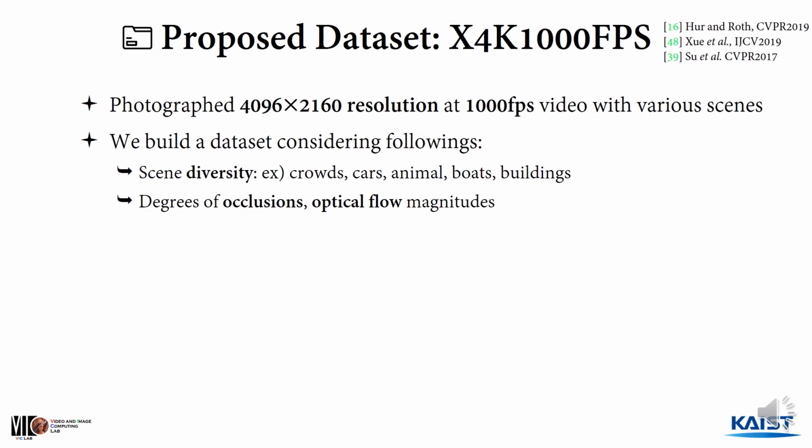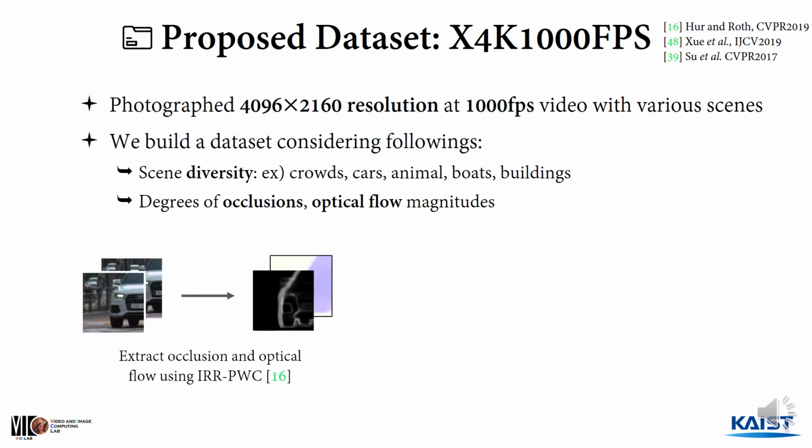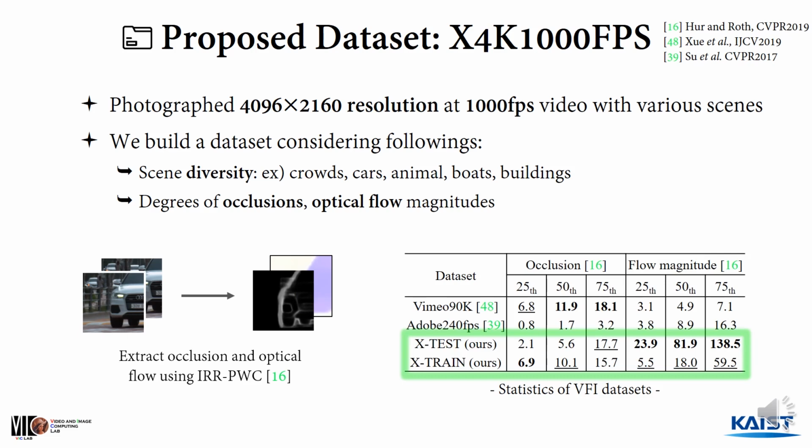For the proposed dataset, we photographed 4K resolution at 1000 fps with various scenes. Then we built the dataset considering the scene diversity and degree of occlusion and optical flow extracted, as shown in the below figure. As shown in the table, our dataset contains comparable occlusion but significantly larger motion compared to the previous VFI datasets.